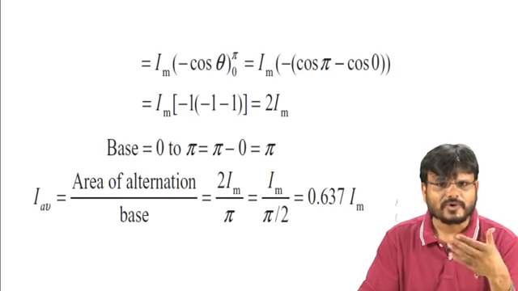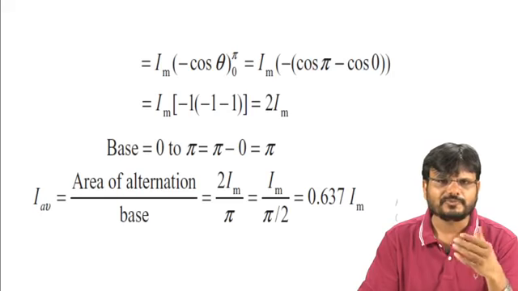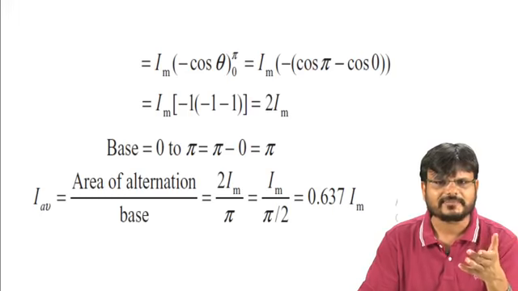So you can say that the average value of either voltage or current for the sinusoidal waveform is 0.637 times the maximum value of the current. If you want to say what is the average value of the voltage, it will be 0.637 times the maximum value of voltage.